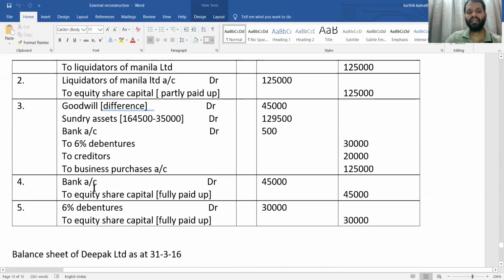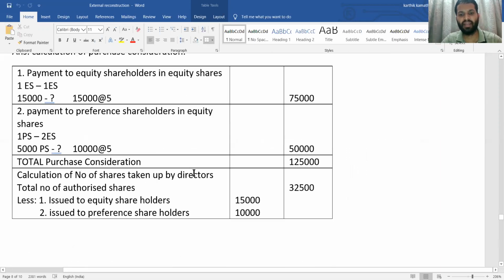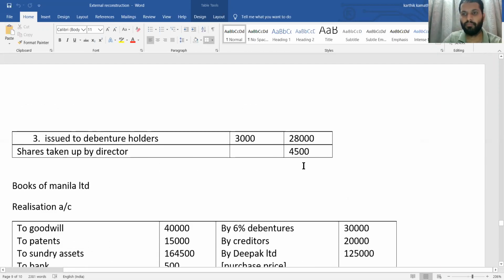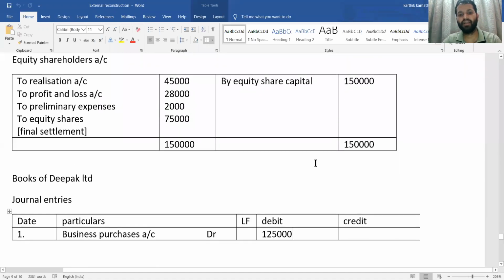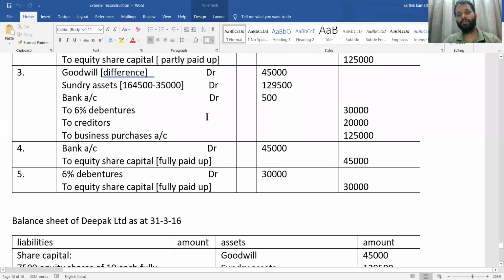Next journal entry is bank to equity share capital account, fully paid up. Why are we passing this entry? This is for unissued shares taken up by the director. In the problem they have said unissued shares are to be taken up by the director. The unissued shares we calculated in the working note, that is 4,500. Shares taken up by the director are 4,500, and with face value 10, 4,500 into 10 is 45,000. That is your unissued shares, which now becomes a new issue.